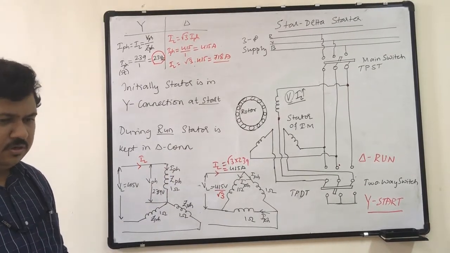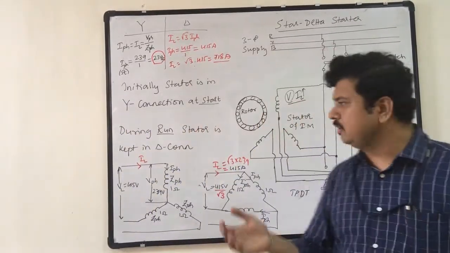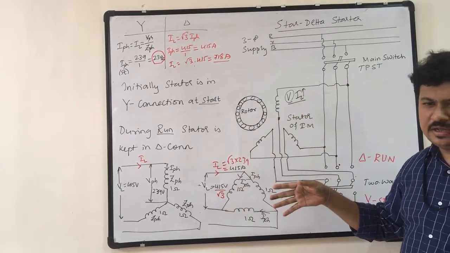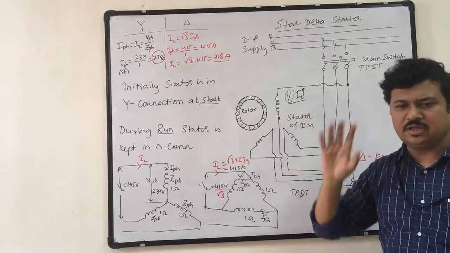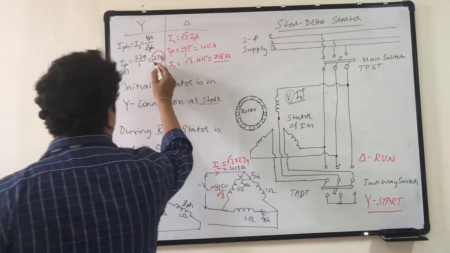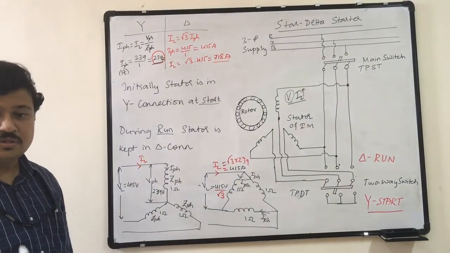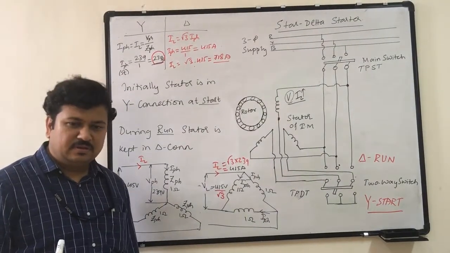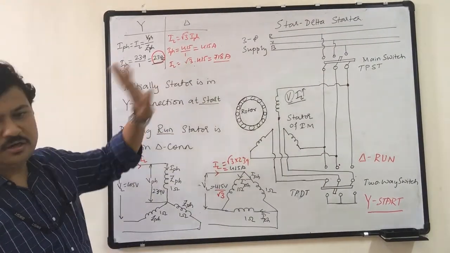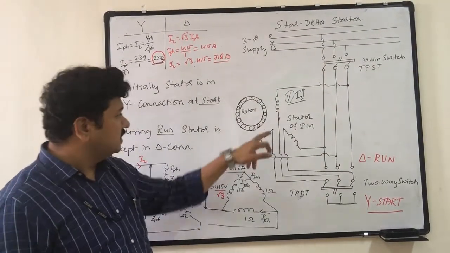Now the question is, why not I directly connect the stator in star? Why do I need to do all this circus, first put it in star, then put it in delta? Directly I can give the stator winding in star only. What is the problem? The problem is, in star, the line current drawn is √3 times lesser than the delta connection. So the starting torque developed, and the running torque developed, will be √3 times lesser than the delta connected winding.